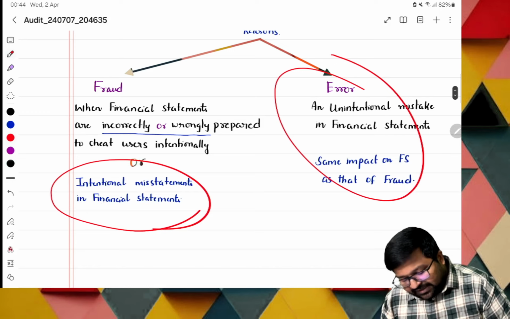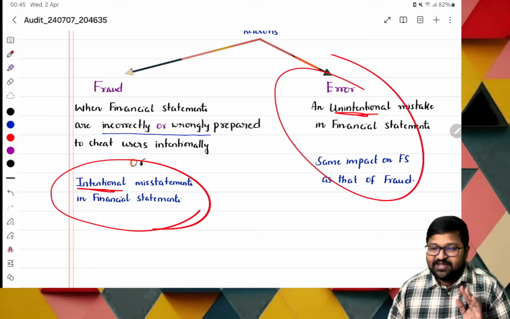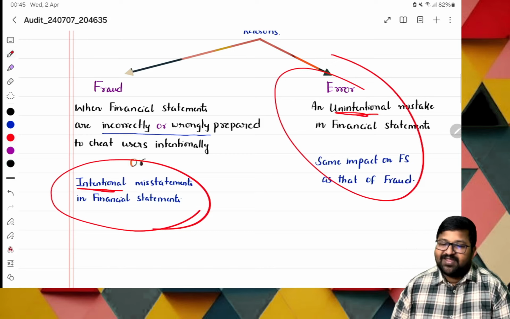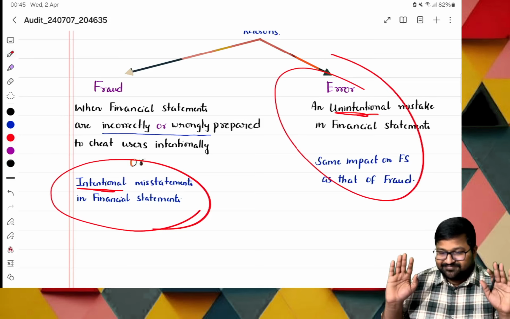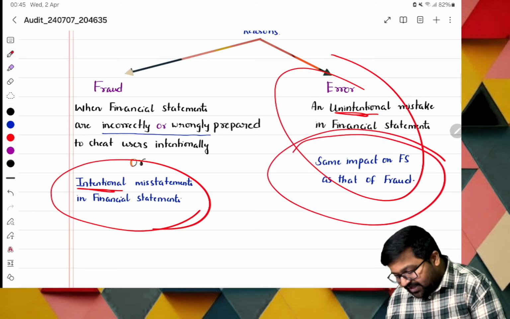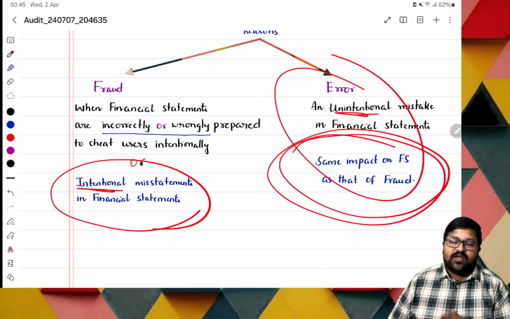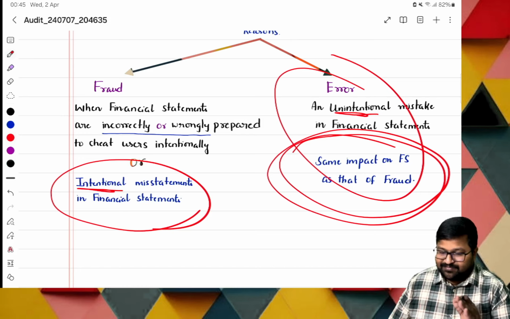Then what about error? It is unintentional. That's the only difference. But however, whether the financial statements have fraud or error, the impact is the same. They are wrongly drafted. That's the point. So whether they have errors or fraud, the end consequence is the same.